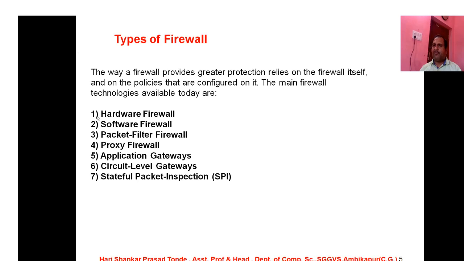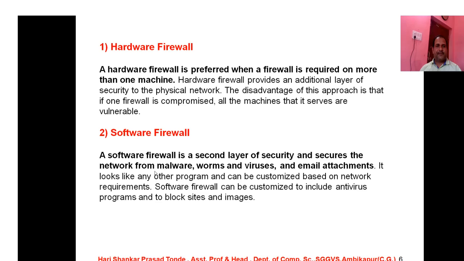First type of firewall is the hardware firewall. Second one is the software firewall. Third one is the packet filter firewall. Fourth one is the proxy firewall. Fifth one is the application gateways. Sixth one is the circuit level gateways, and seventh one is the stateful packet inspection. This is very important, SPI. So students, let's discuss each and every one individually so that we are going to understand it very well.